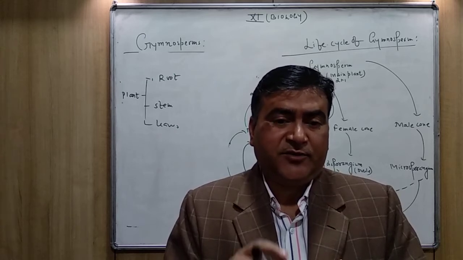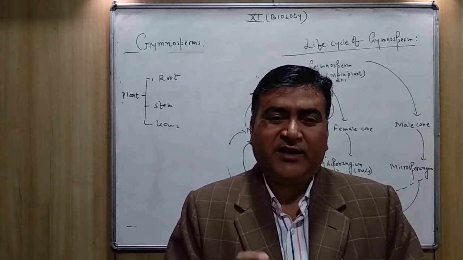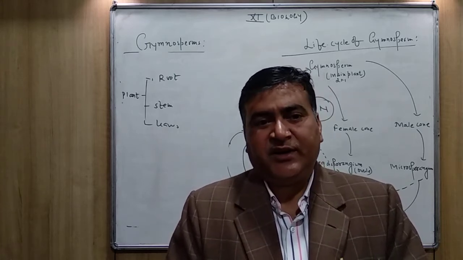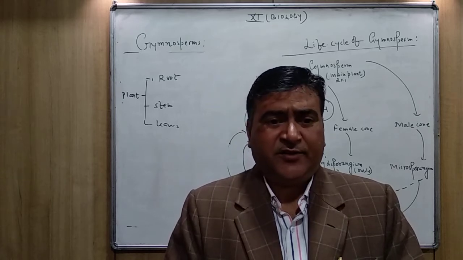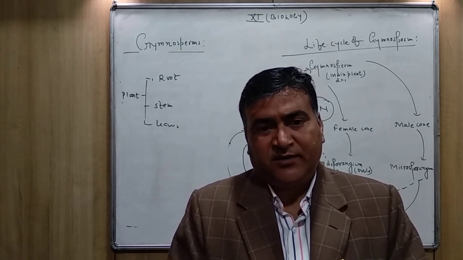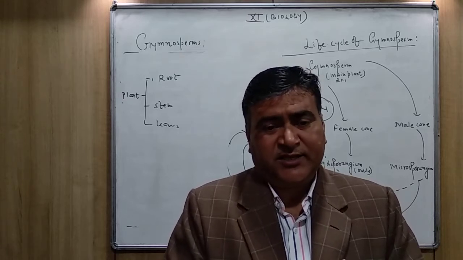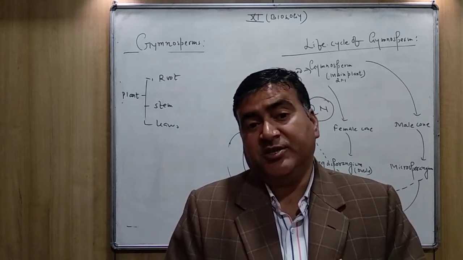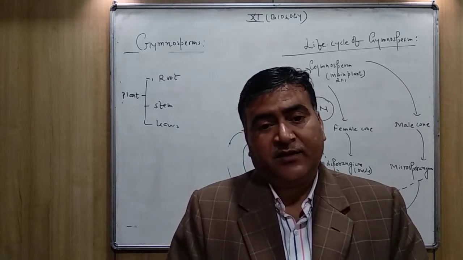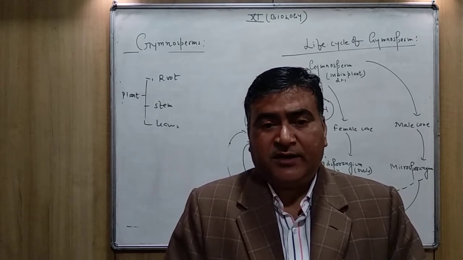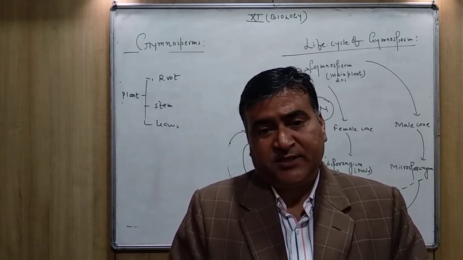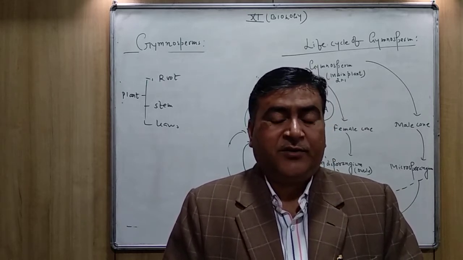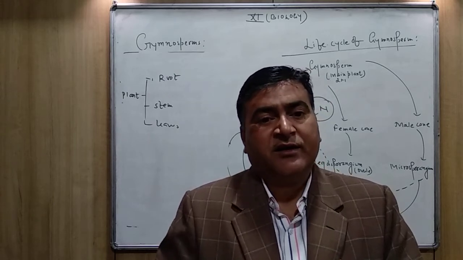Then the leaves of the gymnospermic plants are very hard, and they are evergreen. They remain attached to the plant throughout the year. They are not deciduous, so they do not fall down in a particular season. Most gymnospermic plants are said to be what? Evergreen. Throughout the year, they carry out photosynthesis. They supply the food materials to the plant to survive in all climatic conditions.